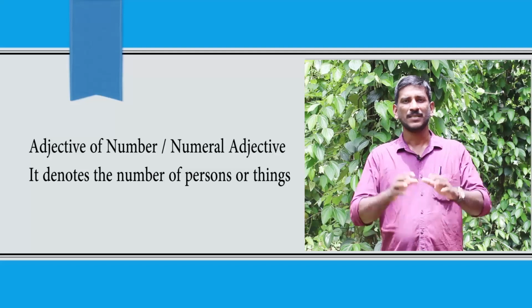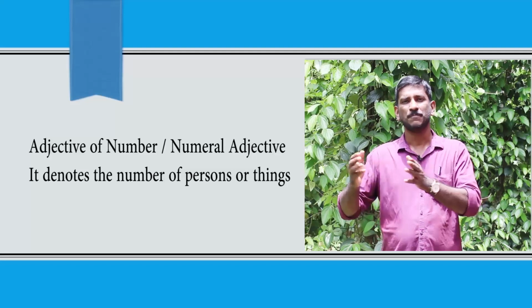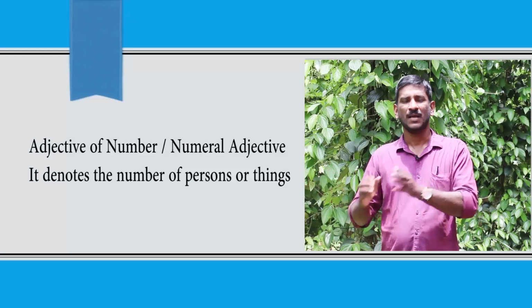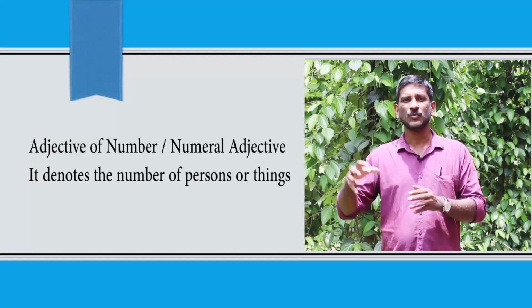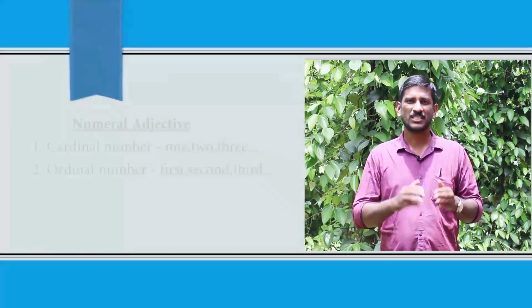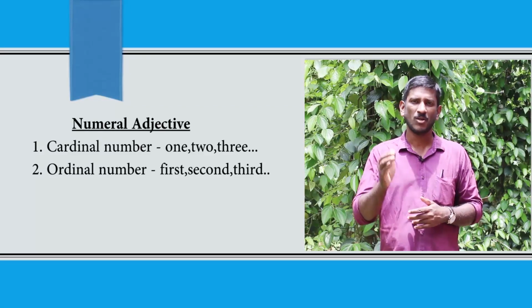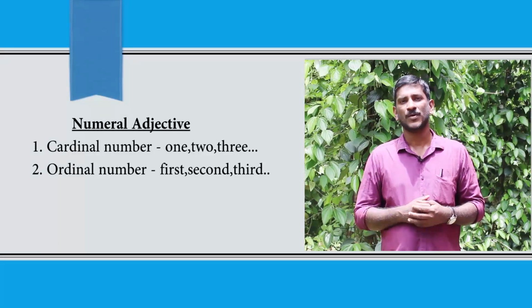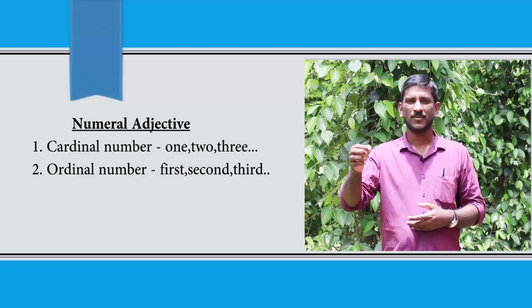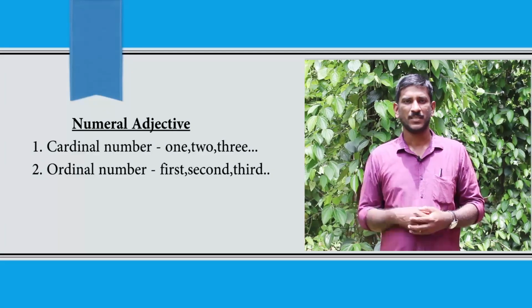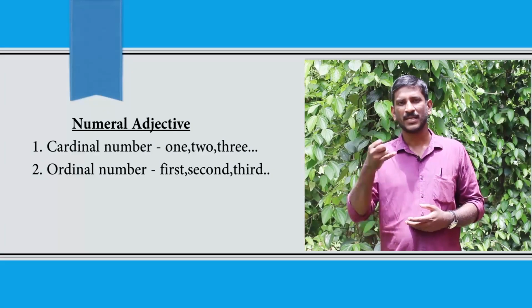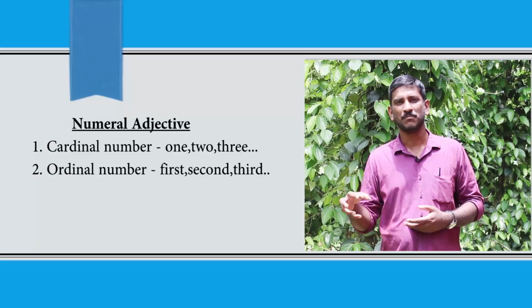Cardinal numbers denote the number of person, place, things like 1, 2, 3, etc. Whereas ordinal number denotes the order of something. For example, first, second, third. So two types of numbers, cardinal and ordinal numbers.